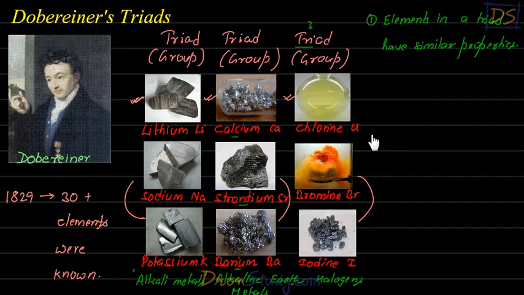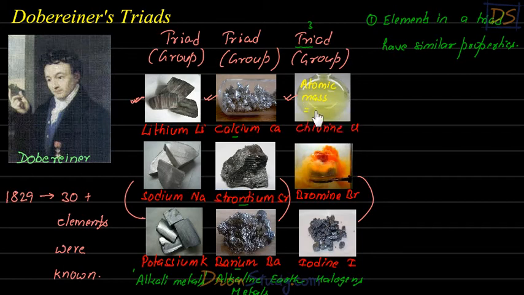Okay, now coming back to these triads, I'm going to tell you one more interesting thing, which is a very important thing actually. So students, let's focus on chlorine. By now you know what is atomic mass, right? So what is the atomic mass of chlorine? You may not remember, and you don't really need to remember it right now.